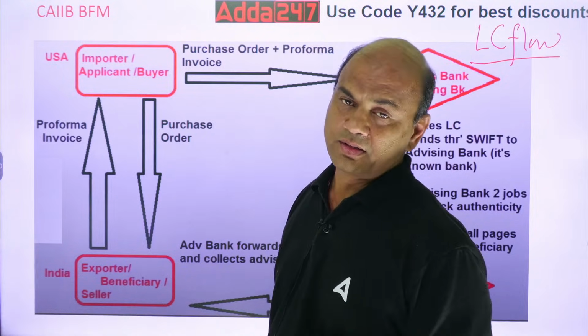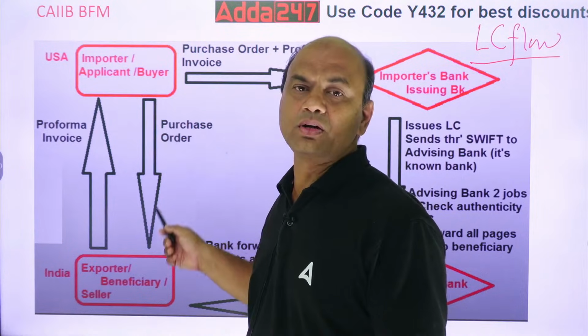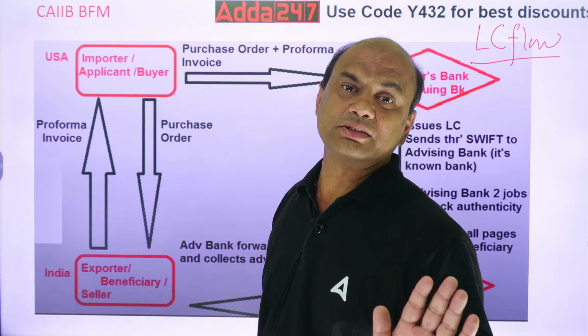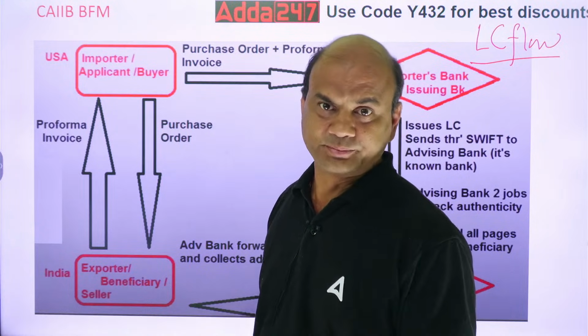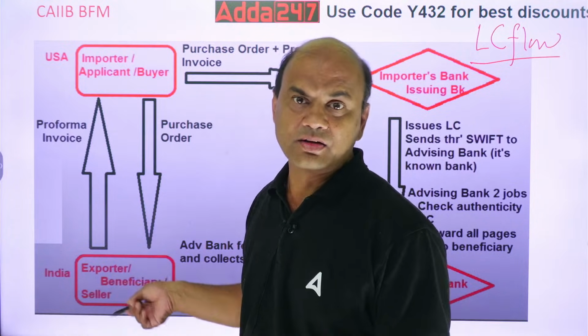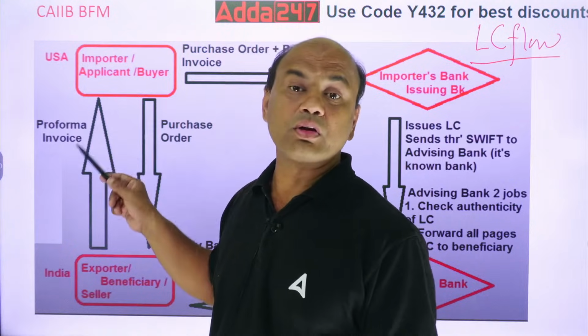Documents. Buyer will first give the purchase order: see, I want this.